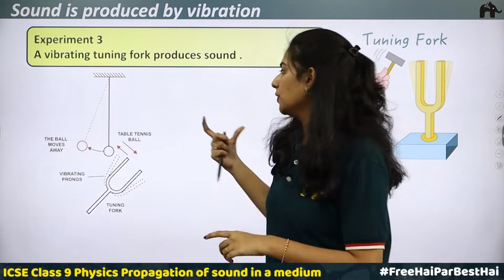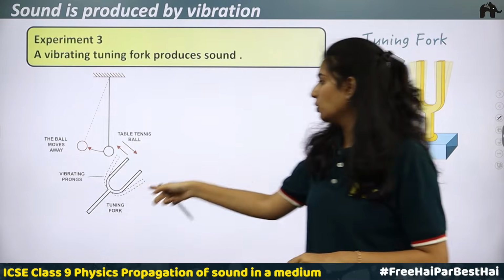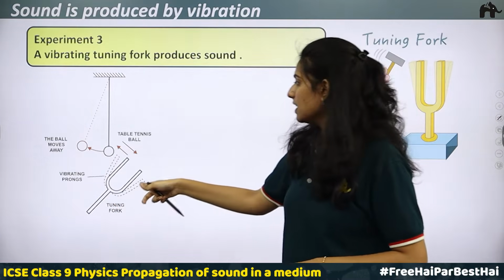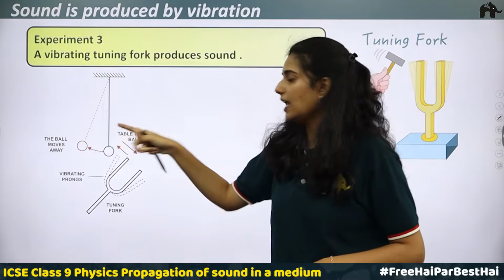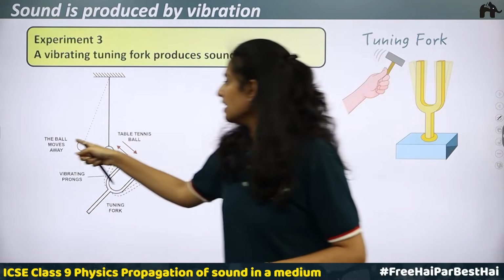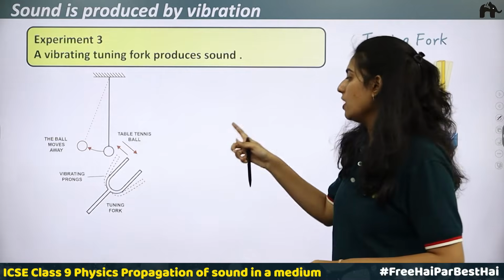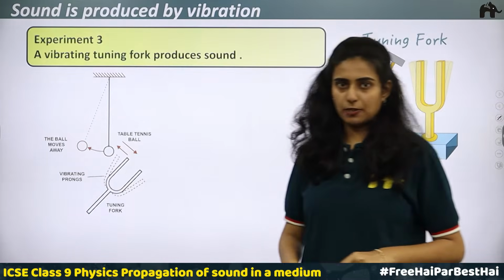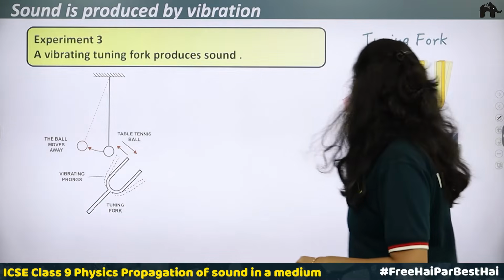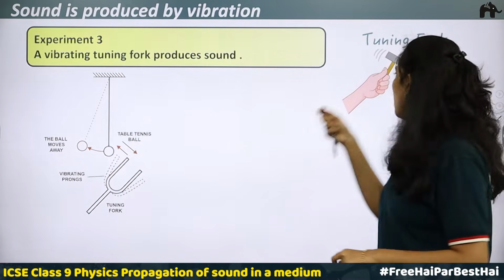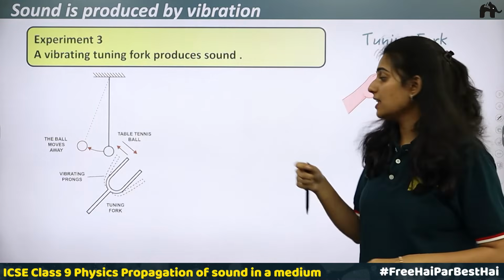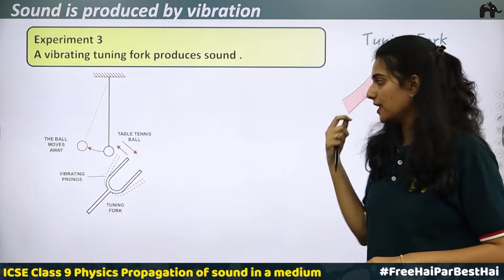In this experiment, what you are going to do is, you are taking a tuning fork. Okay, you can see this is a tuning fork. Then there is a tennis ball. Then here you can see the ball is moving. How is the ball moving? First, you have to make the tuning fork vibrate. Okay, when it is hit on a hard object, or when it is hit with a hammer, you can see that it will start vibrating and start producing sound.